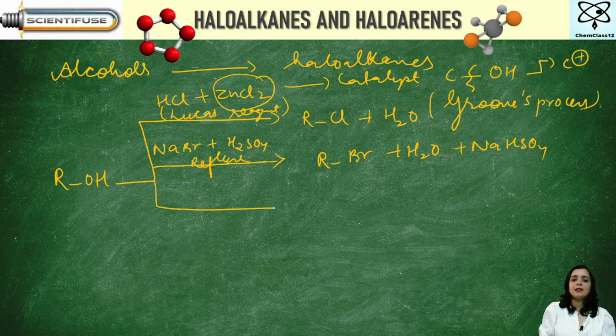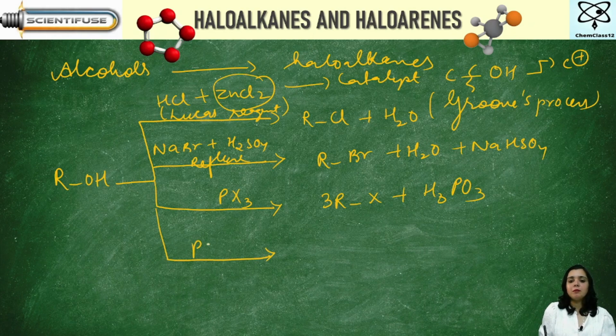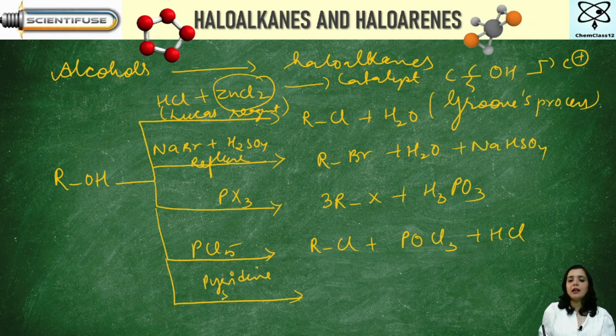Then the next we have is PX3. If I react alcohols with phosphorus trihalides, what am I going to get? 3RX plus H3PO3. I've done the mechanism already. PCl5, I'm going to get here RCl plus POCl3 plus HCl. And the last but the most important one is pyridine and SOCl2. What is this SOCl2? Thionyl chloride. RCl plus SO2, which is escapable gas, plus HCl.